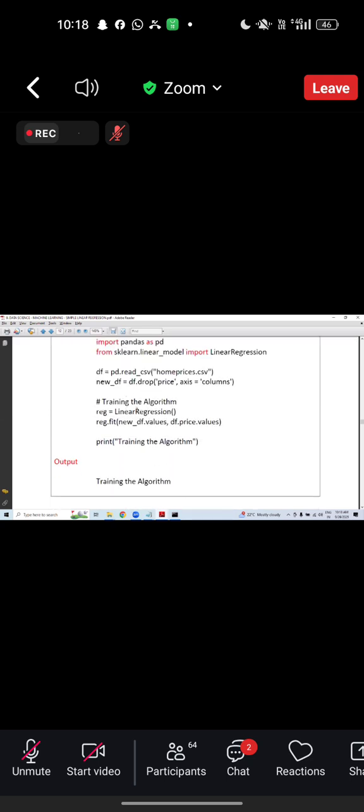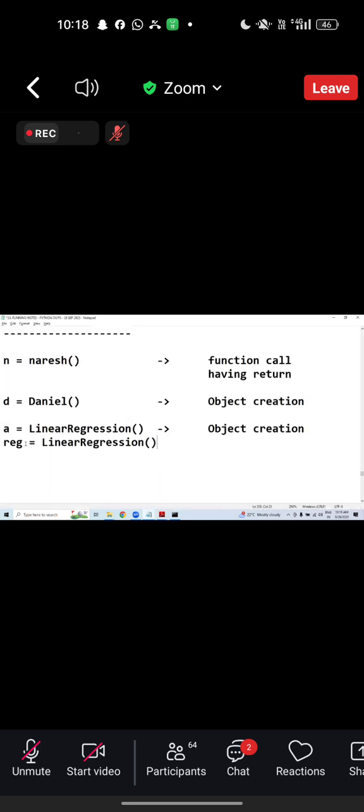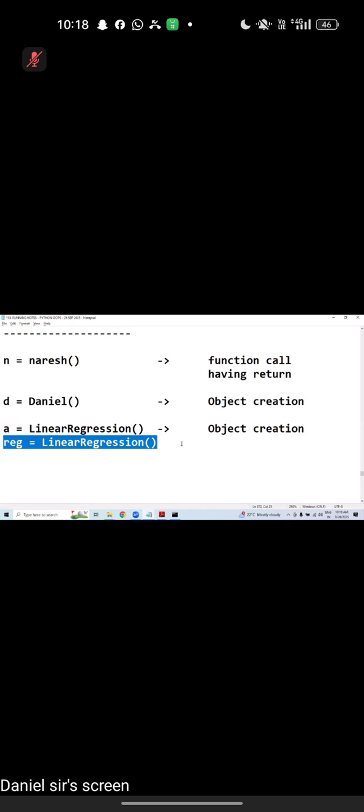Wow, look at this line. Excellent. Can you tell me the whole line? Object creation. Just because of this line, you are able to understand the other lines also. Machine learning. Can I continue? Nice. Let us move on.